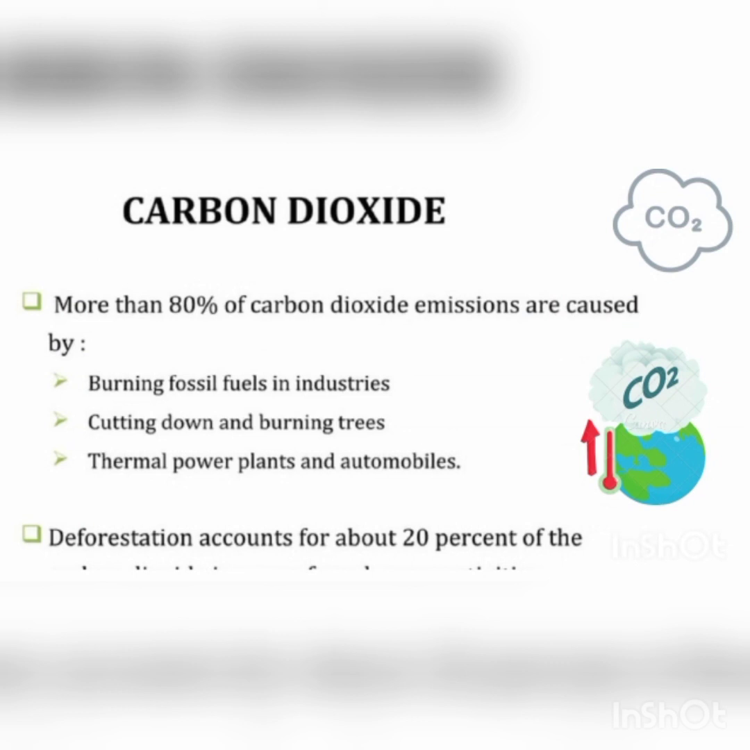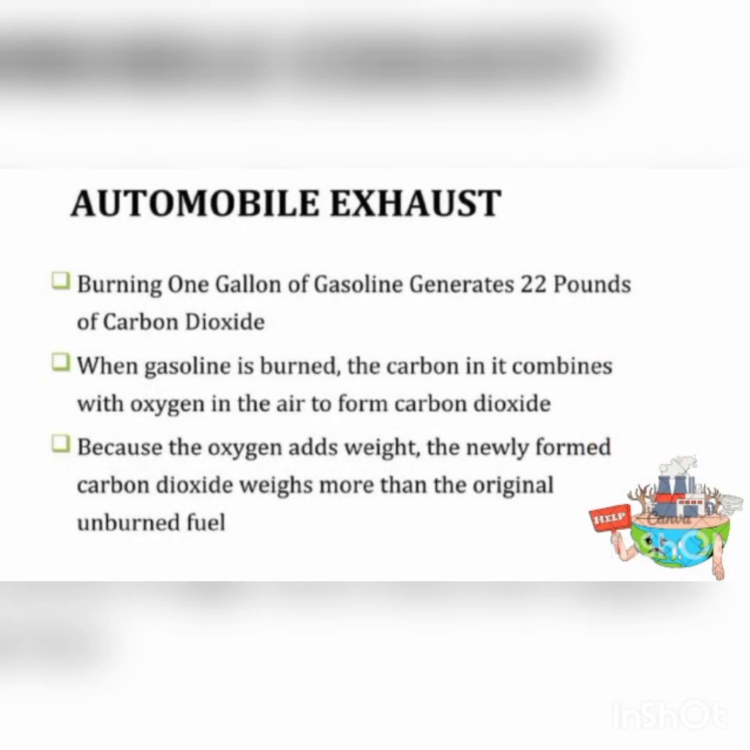Automobile exhaust. Burning 1 gallon of gasoline generates 22 pounds of carbon dioxide. When gasoline is burned, the carbon combines with oxygen in the air to form carbon dioxide. Because the oxygen adds weight, the newly formed carbon dioxide weighs more than the original unburned fuel.